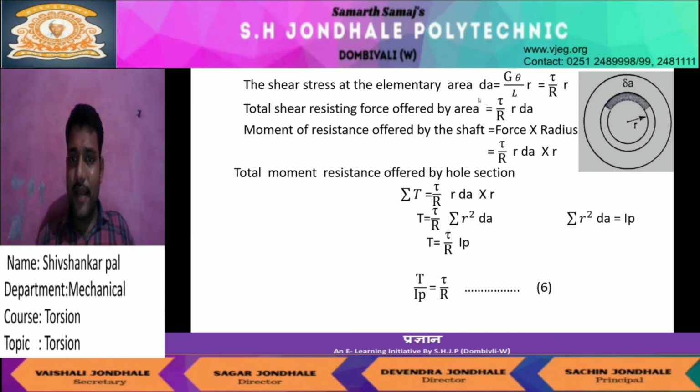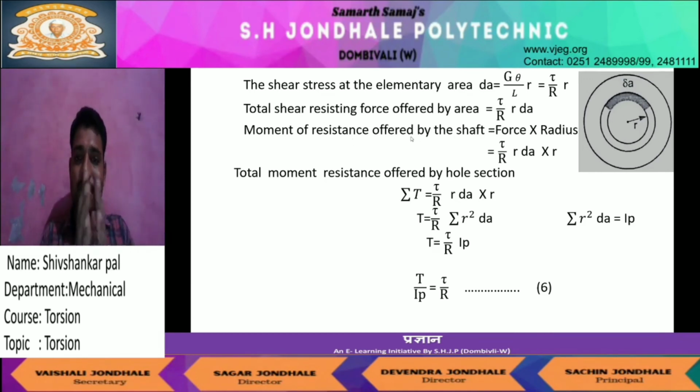This elementary area due to stress tau by R is the force into area dA. I do not know exactly how many areas, but I will consider dA as the area. So force into area is the resisting force offered against the twisting, the value is tau by R into dA.